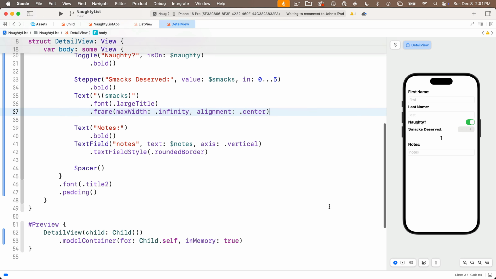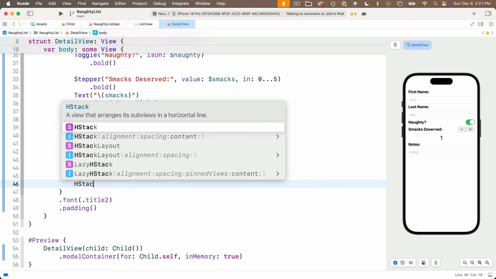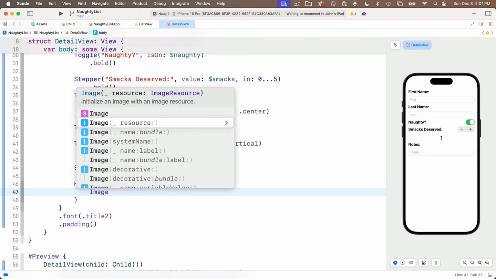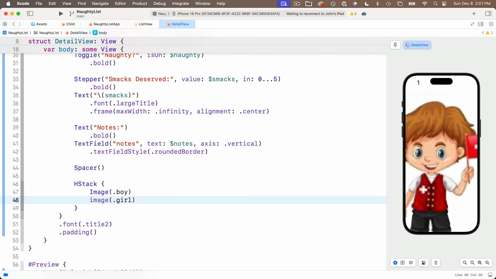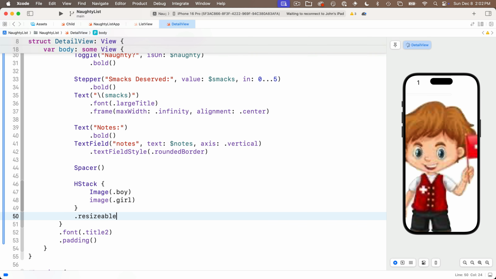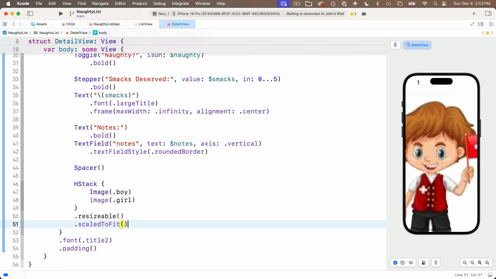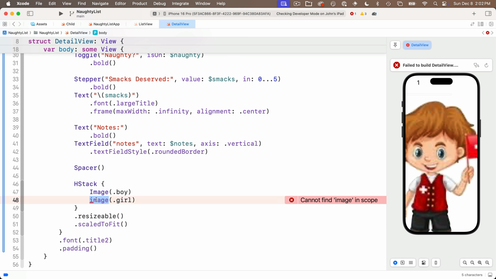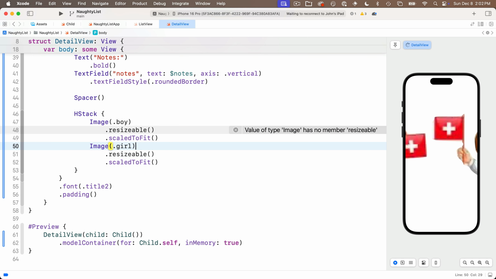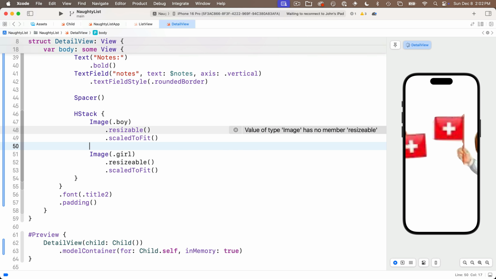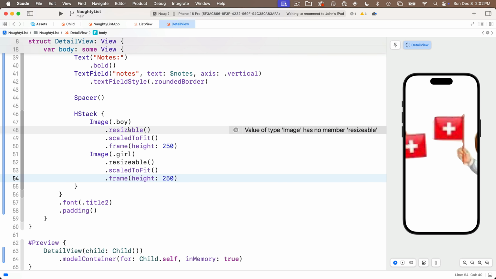Now below the Spacer, why don't we create an HStack for our images? So we've got an Image, and between parens we can pass in .boy. Below that Image, passing in .girl. Now if we try to add resizable and scaledToFit below the HStack, that's not going to resize things for us, so I'll paste those below each image. Although I'm typing too fast, I need to be capital I Image here, and I spelled resizable wrong. Under each of these, I'll add a .frame with a height parameter of 250, changing the resizable below .girl. And things are looking good.